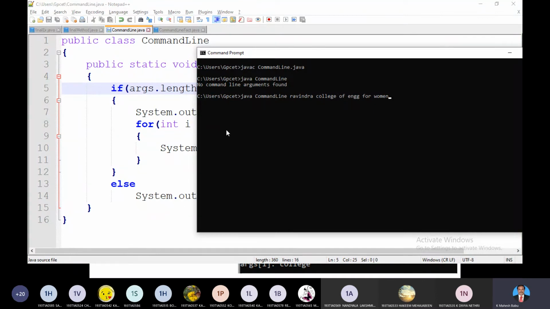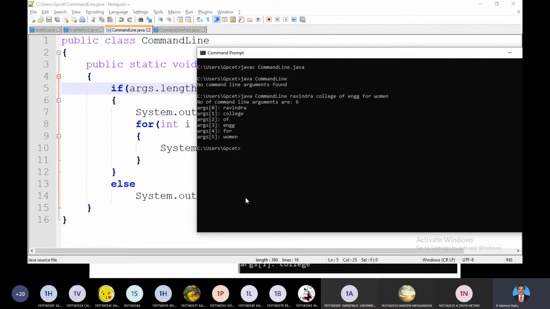These are going to be listened by the args array and will be shown one by one on the screen. It shows like this. Number of arguments are 6. 1, 2, 3, 4, 5, 6. The first one is represented as args of 0, Ravindra, args of 1, College of Engineering for Women, and so on. Okay, is it clear?